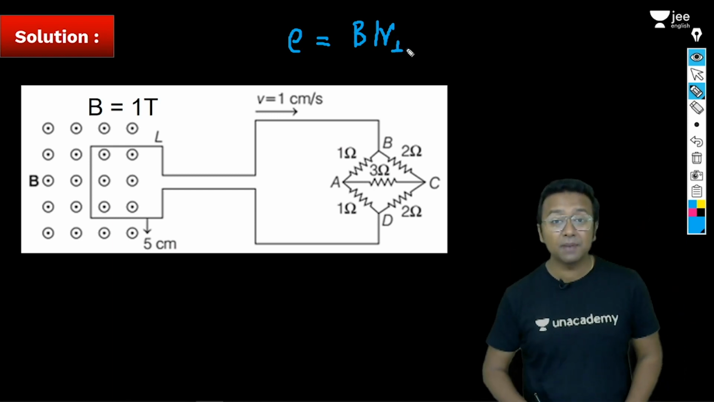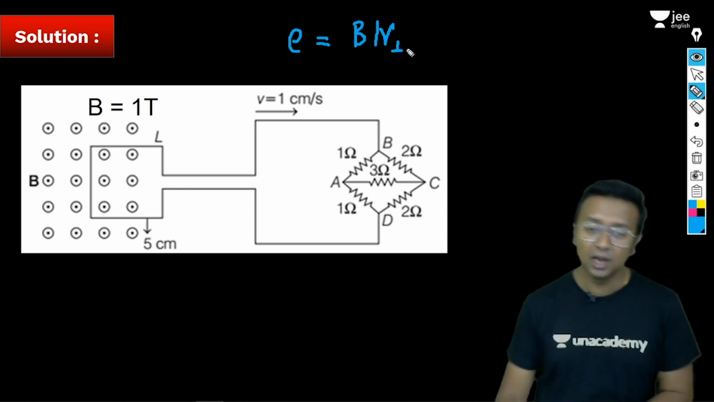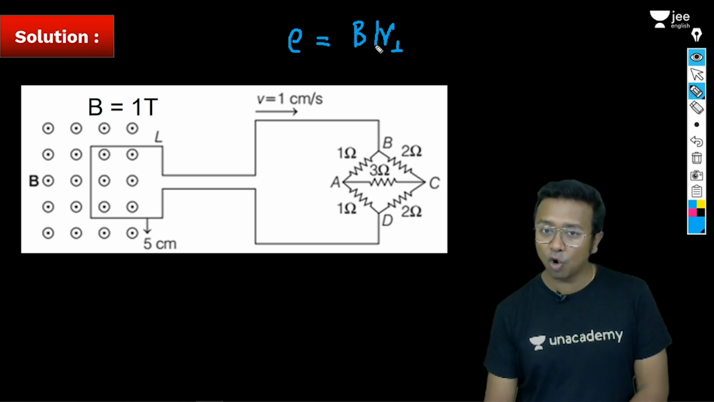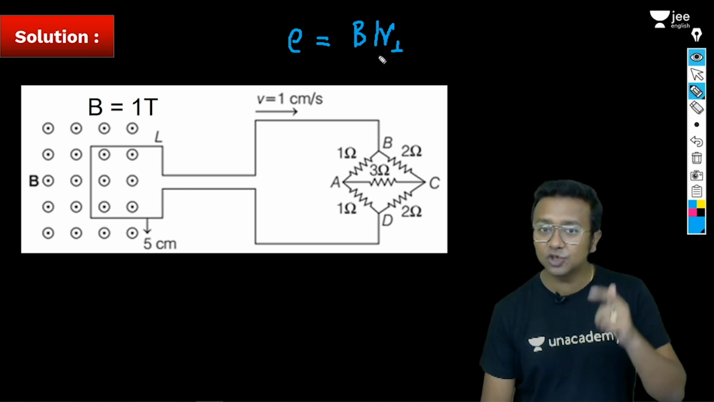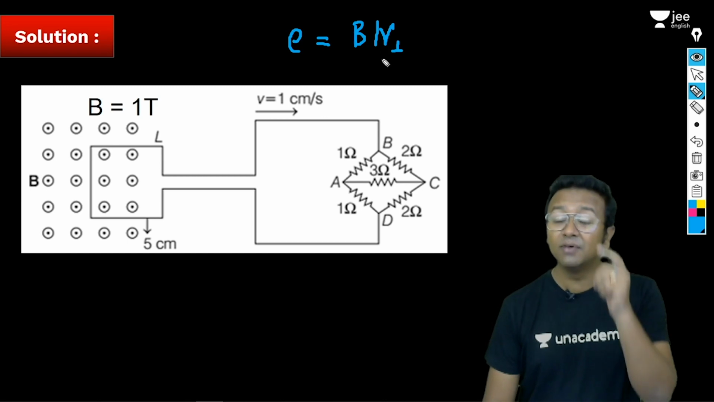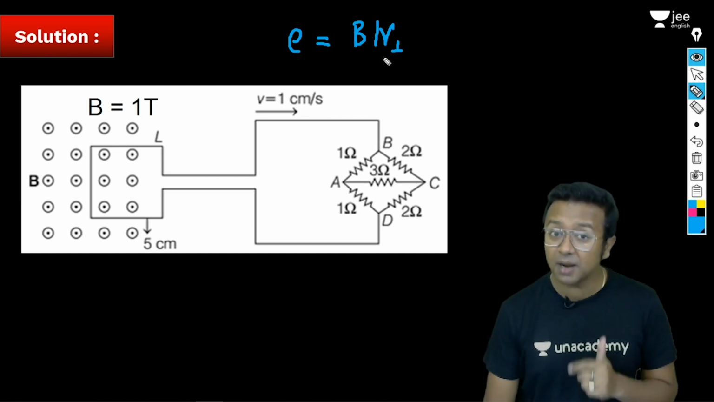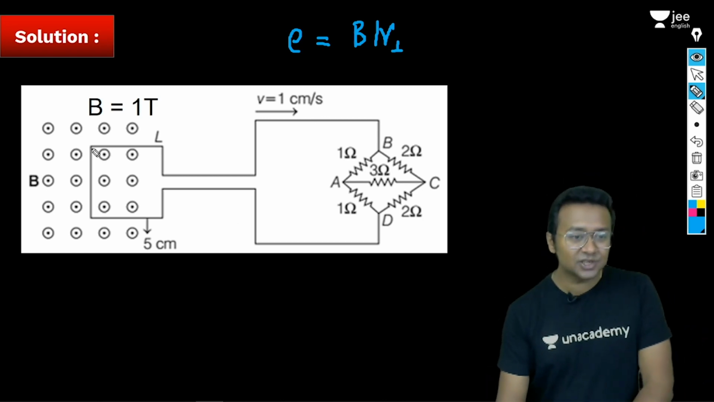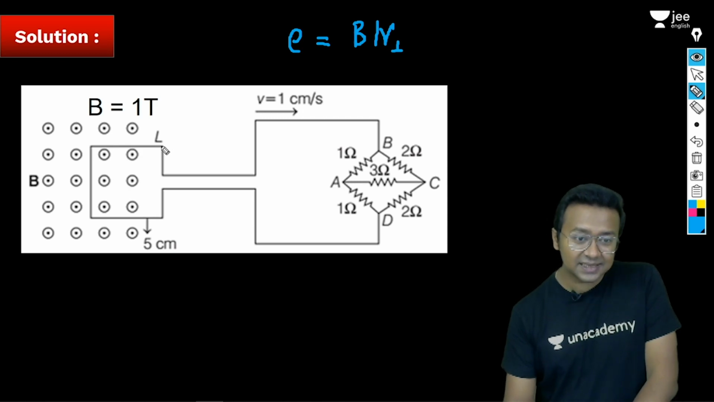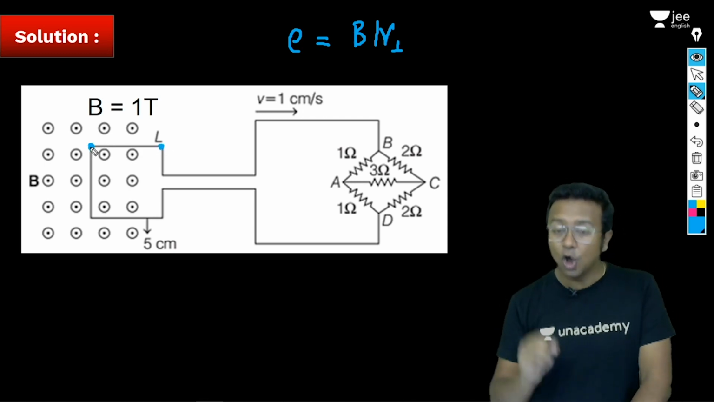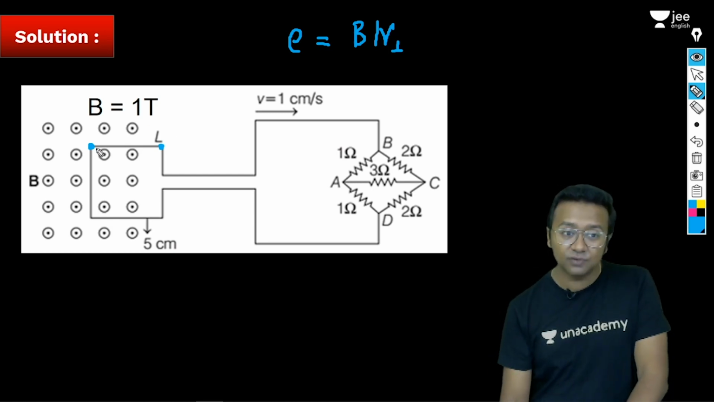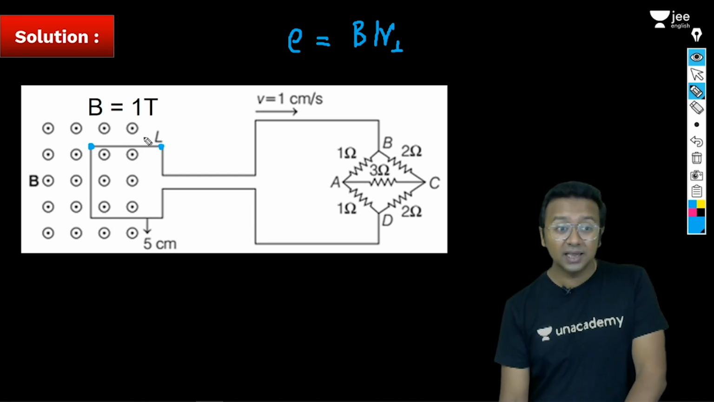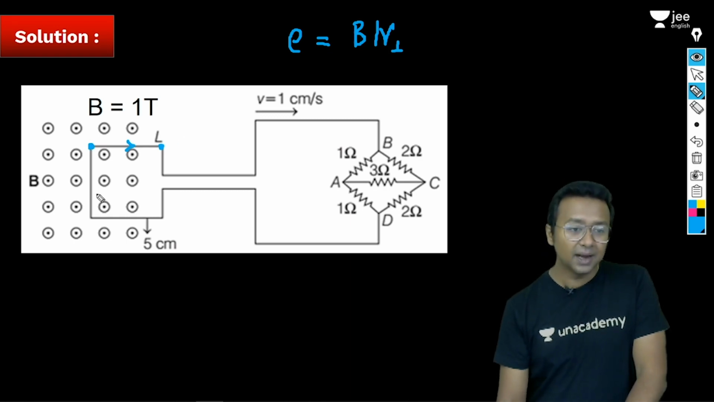Now what is this V perpendicular? Let's try to understand it. Whatever is the length of the rod, we take the component of the velocity which is perpendicular to the rod. So let's try to see out here. See these two ends that we have here, will there be any potential difference or EMF generated across the ends of these two rods? No, because the velocity is in this direction and the rod is also in the same direction.